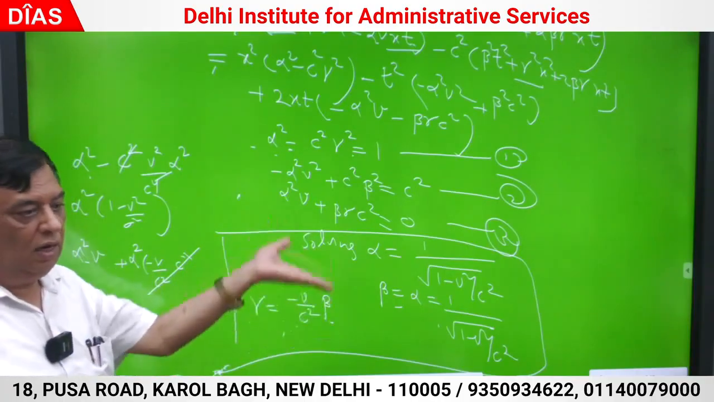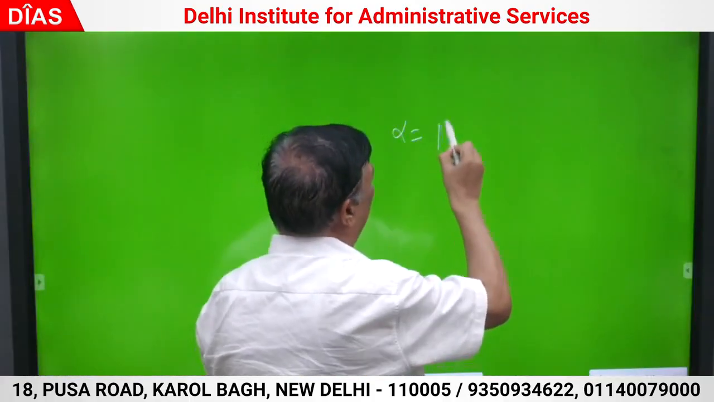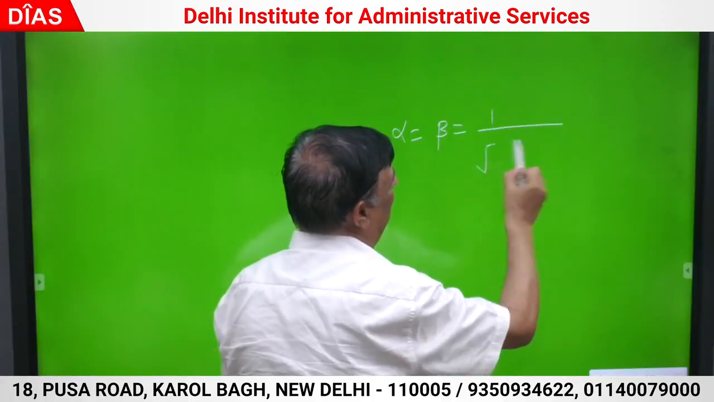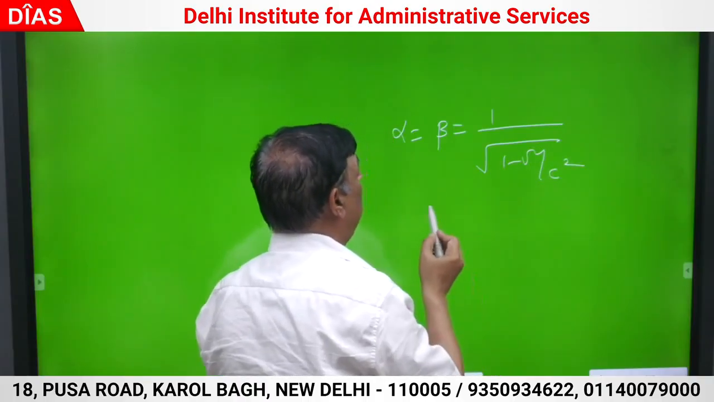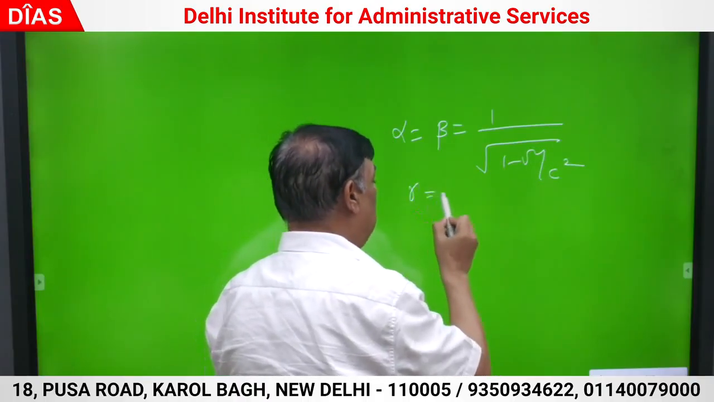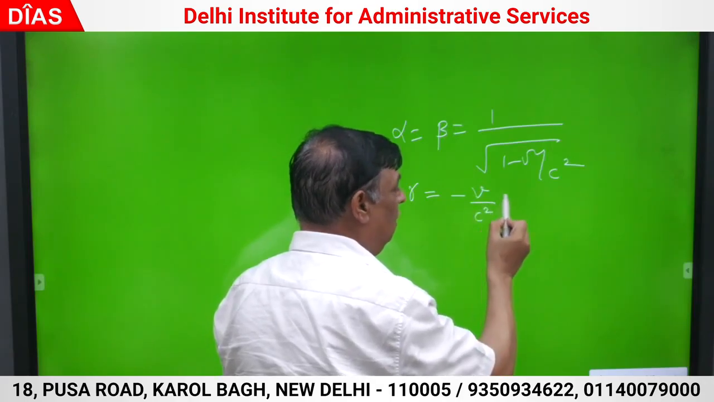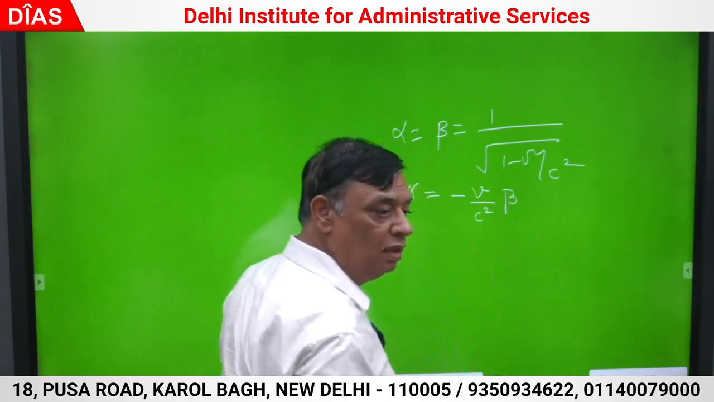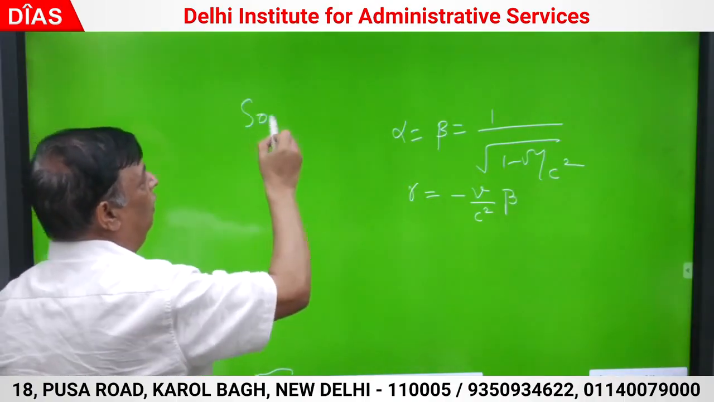Satisfied. Check all three by substituting. The data is satisfied. Alpha is equal to beta is equal to 1 by root 1 minus v square by c square. Gamma was minus v by c square into beta. These are the results. What do the transforms turn out to be? Solving, we get.